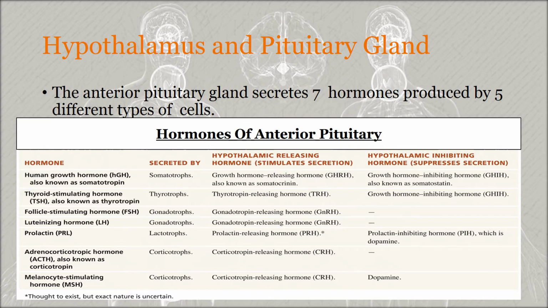So these are the anterior pituitary cells, 5 different types of cells, and the 7 hormones secreted from these cells and their functions.